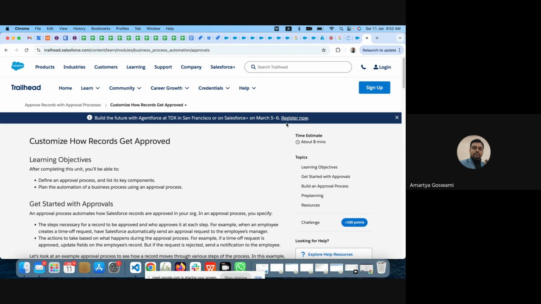And depending upon this approval and rejection, we can execute different processes. So that is the concept of approval process. Is all this special approval manual?